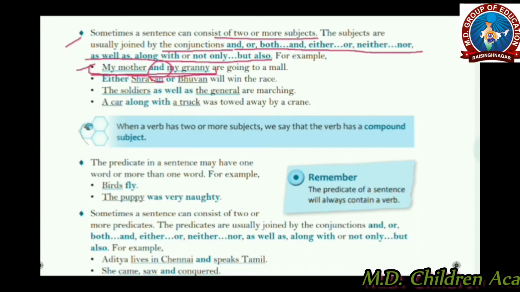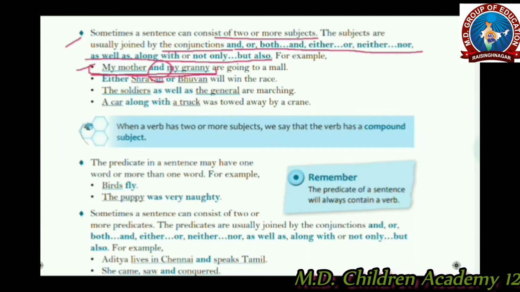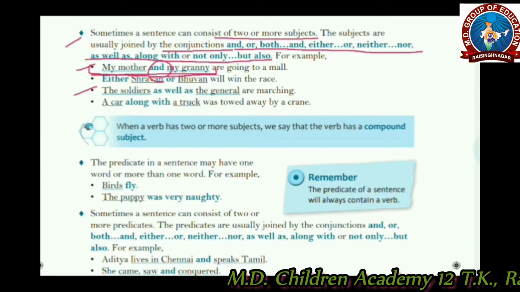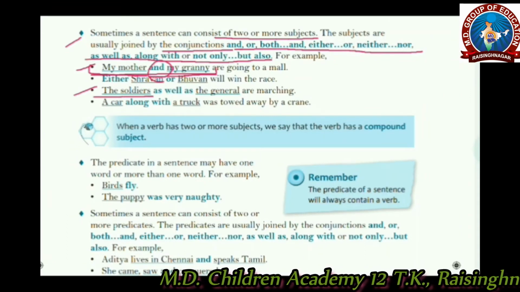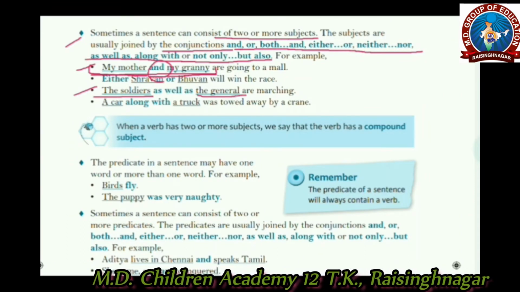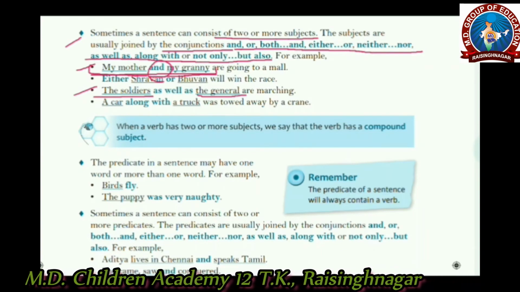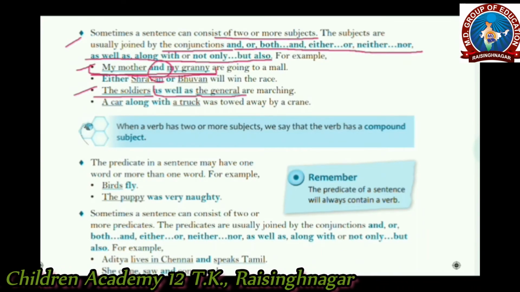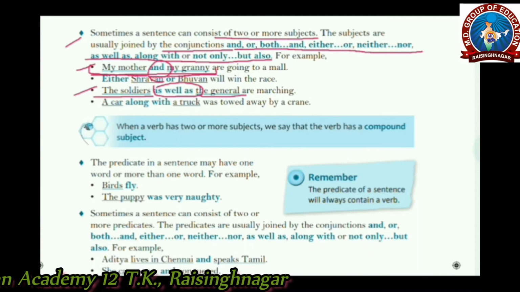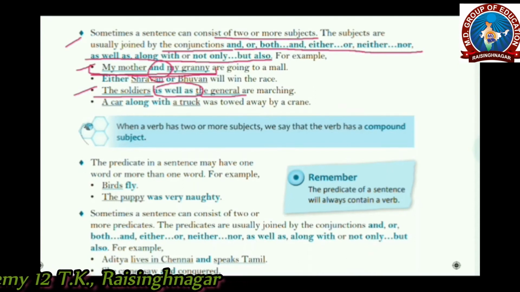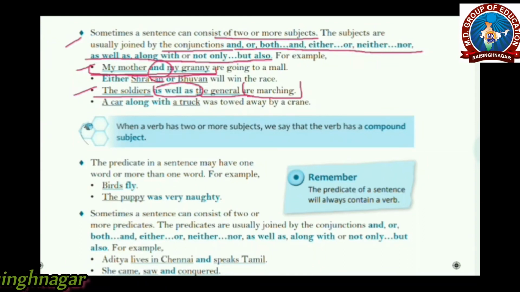Alright. Another example, the soldiers. Here is the first subject. The general, it's the second subject, and they are joined with the help of as well as. So they are called compound subjects. The rest of the part is the predicate, as here is a verb, marching. It's a simple predicate.